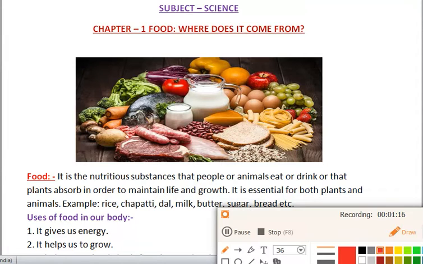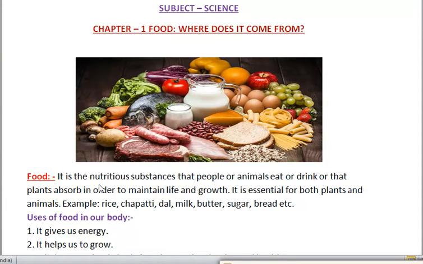What is food? It is a nutritious substance. Nutritious substance means it contains nutrients like vitamins, carbohydrates, proteins, fats, minerals, etc. It is a nutritious substance that people or animals, means human beings or animals, eat or drink, or that plants absorb in order to maintain life and growth. From where do plants absorb? From the soil. So the function of food is to maintain life and growth.